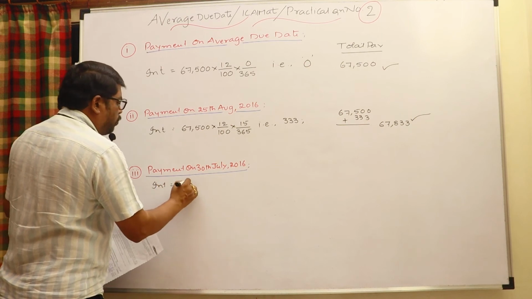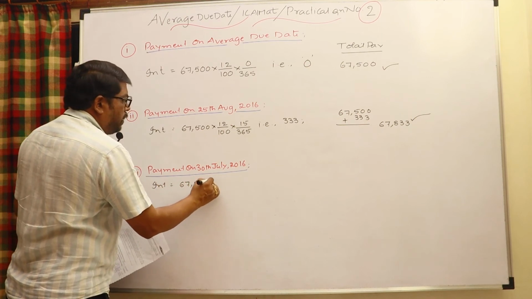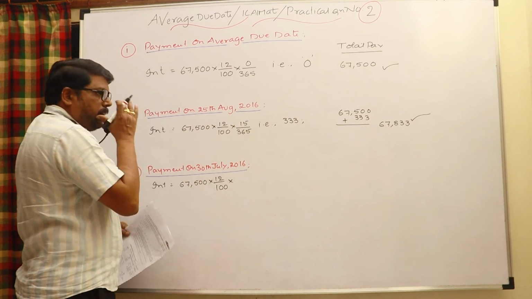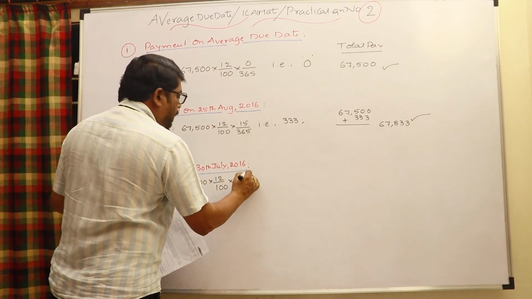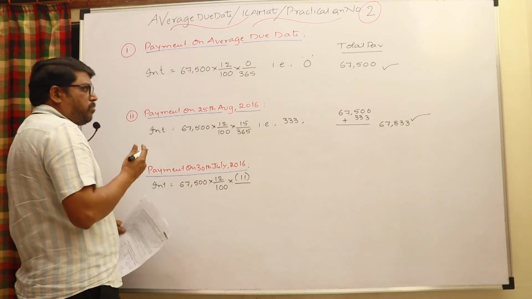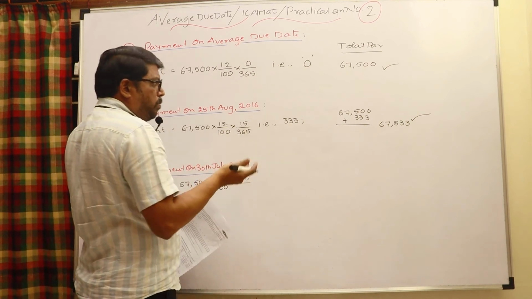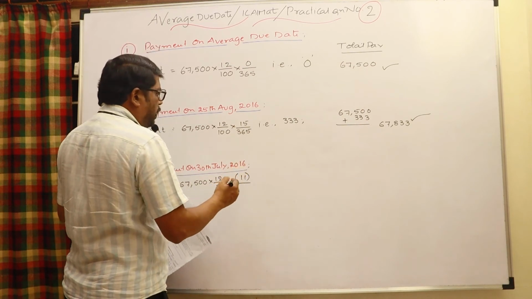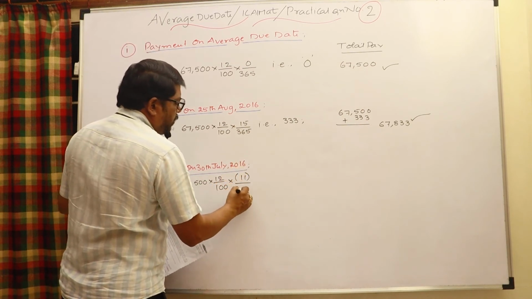So interest is equal to 67,500 into 12 by 100 into 11 by 365. Write it in brackets, because this is a rebate that we get. We need not pay the entire principal; a certain rebate will be given to us.